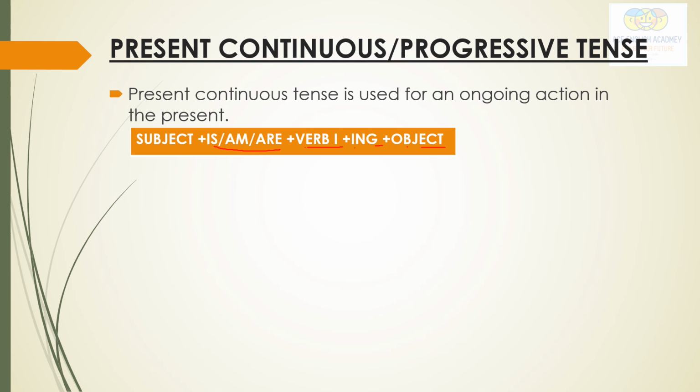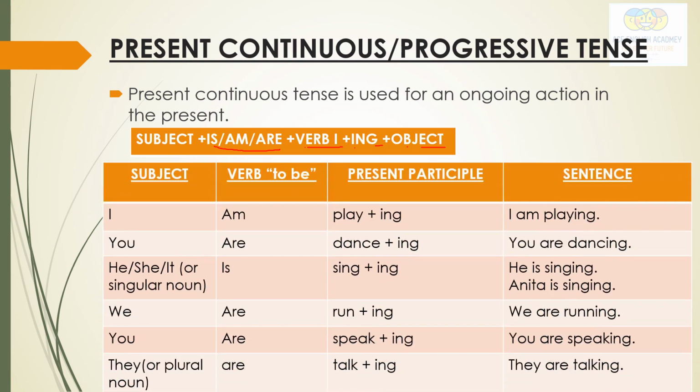Okay, see here examples. I am playing. See here, play is verb, verb first form plus ing. So here you have to just make sure that you know where to use is, am, are.